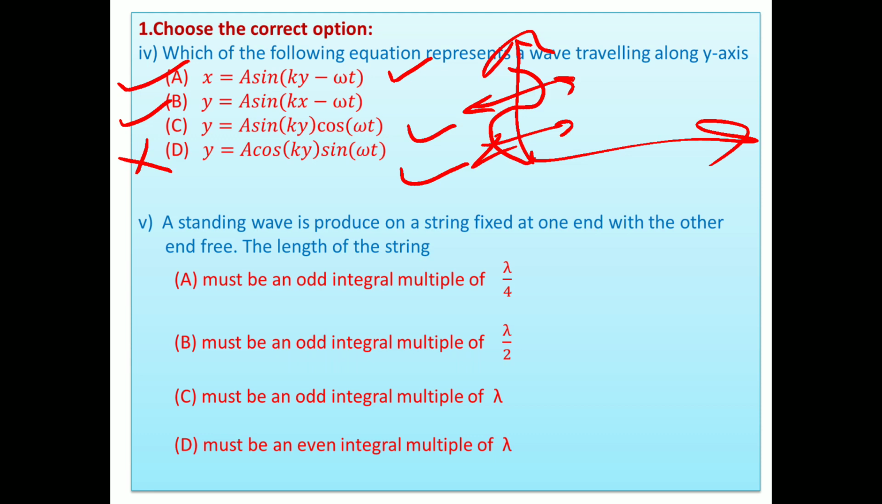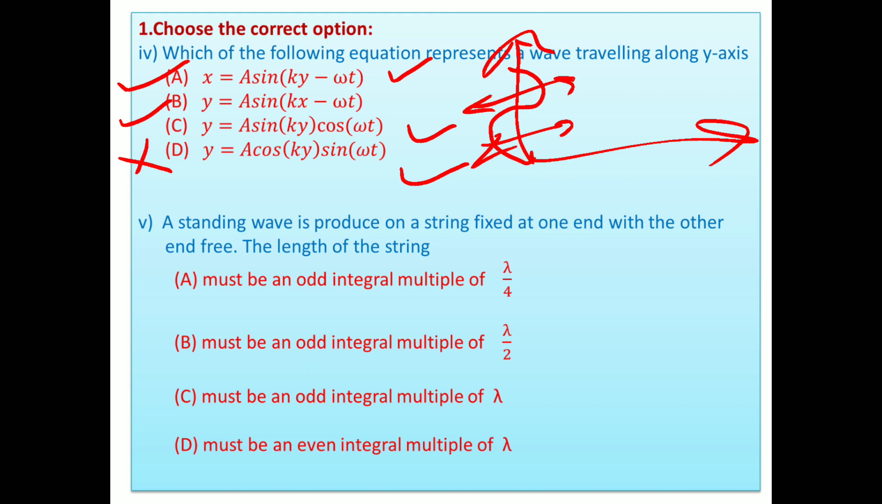C and D are the equations for stationary waves. Stationary waves are standing waves, so they are not moving. I am taking option B. In option B, particles vibrate along the y-axis and the wave is going perpendicular to it, along the x-axis. So this option is also not there.